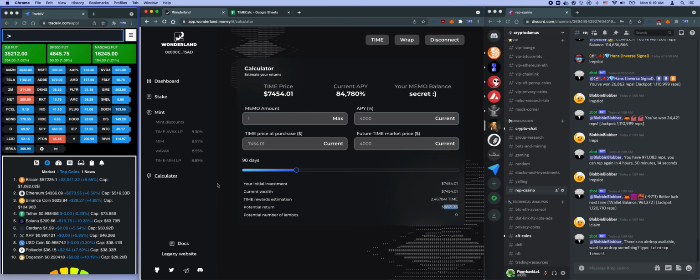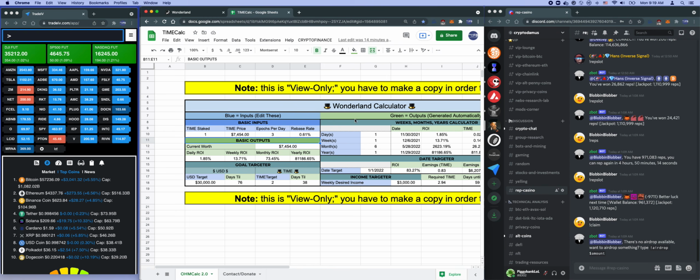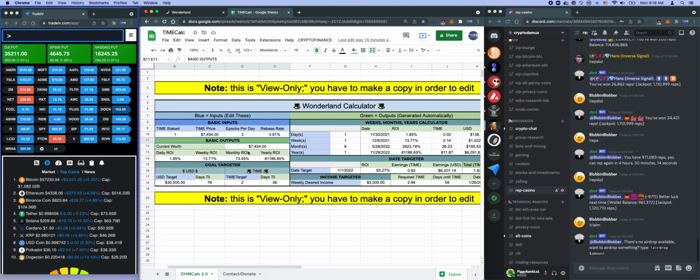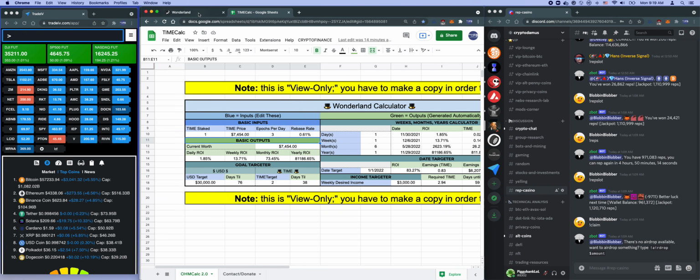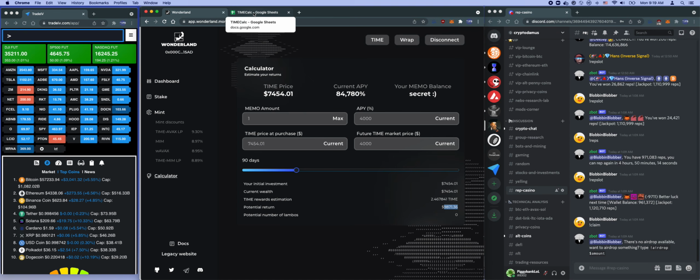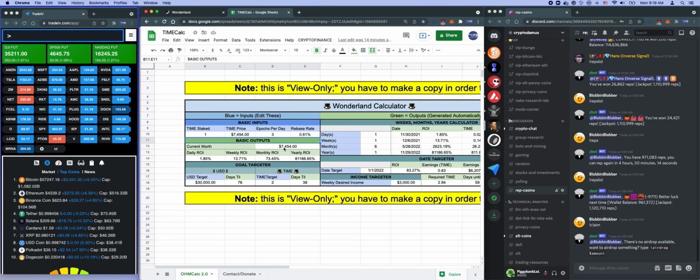So that is the explanation of this calculator. I hope you find that useful. There's another calculator, an Excel version, kind of similar to that, but I think this website is a bit better to visualize all that. But if you like Excel, I'll post the link in there as well.